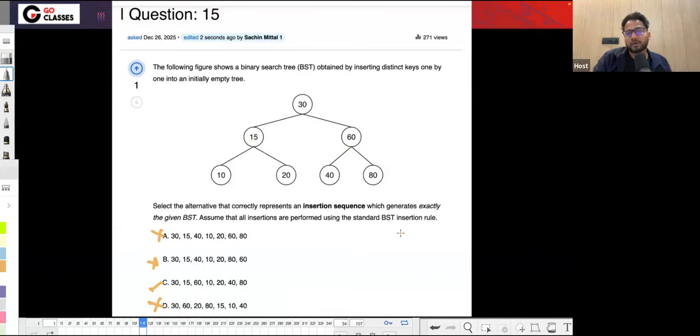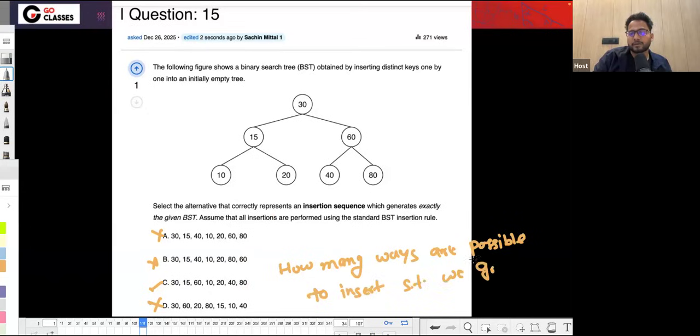But here, there could be an even more interesting question. The question will be: with these elements, how many ways are possible to insert these elements such that we get the given tree? So just think about it.